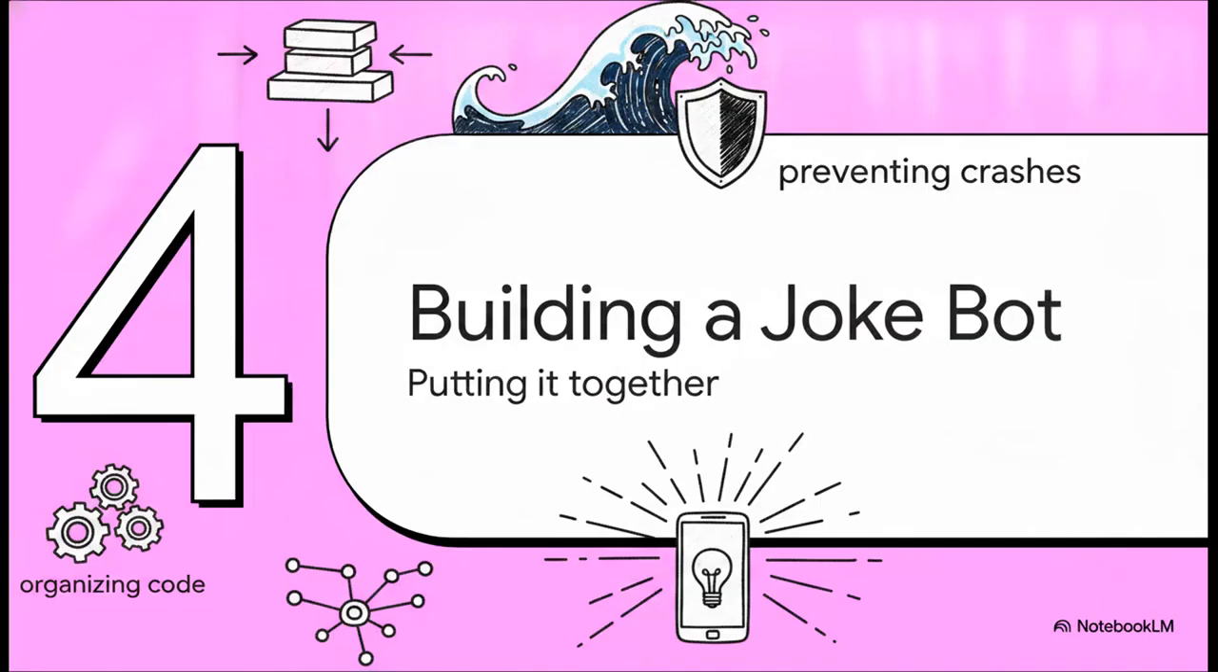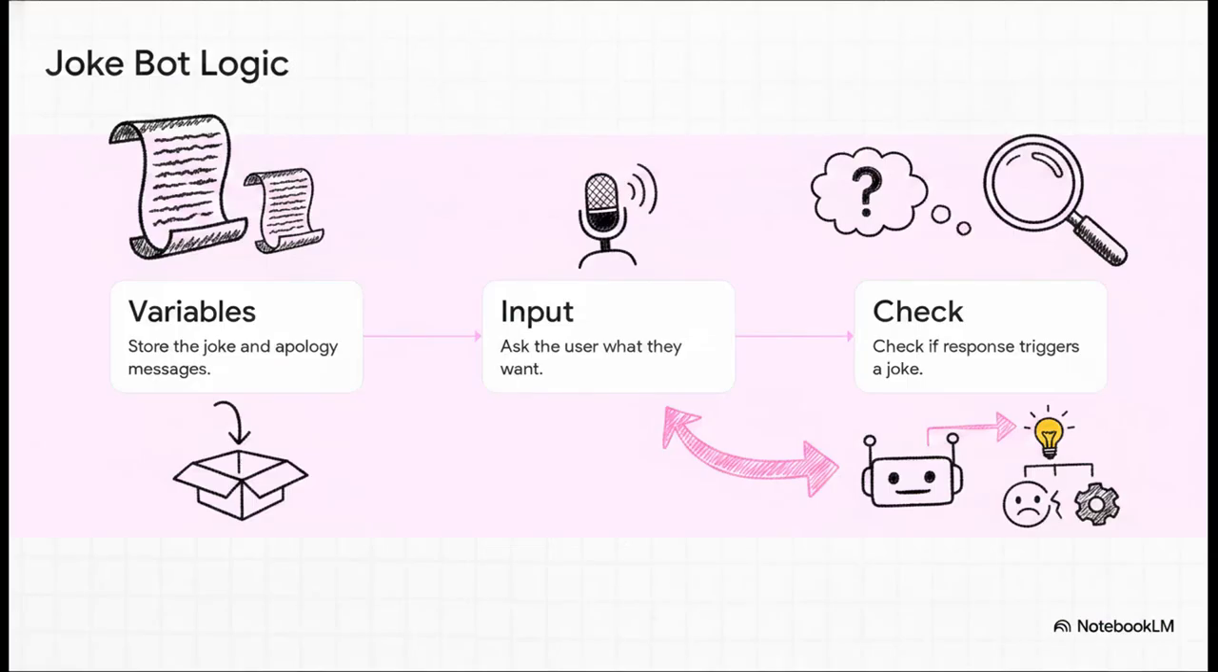Which brings us to Section 4, building a joke bot. We've mastered preventing crashes, and we know how to organize our code. Now for the fun part. Let's build a smart, responsive application. We are going to build a simple chatbot in 3 distinct steps. First up, we store our text blocks, a joke, and an apology message inside variables. Second, we use Python's built-in input function to actively ask the user, "What do you want?" And finally, we evaluate their answer.